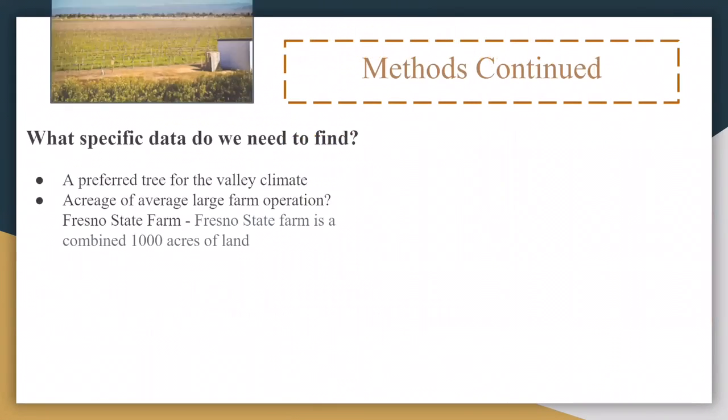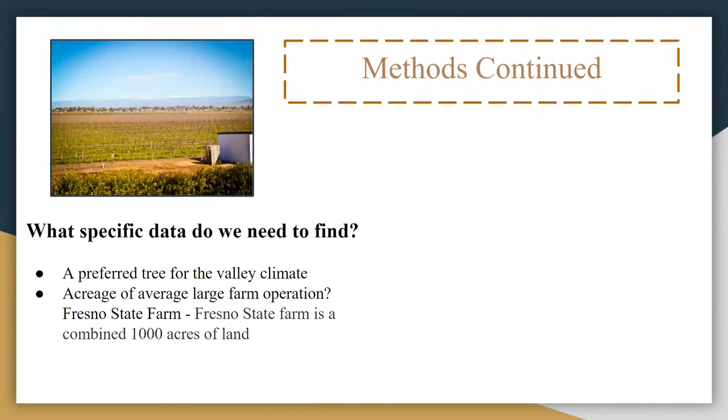Some things we need to find in addition to those is what kind of tree would grow best here in the valley climate, since we're going to be doing farms here in the valley first, and the acreage of an average large farm operation. And we're thinking of using the Fresno State Farm as our main subject for this study.